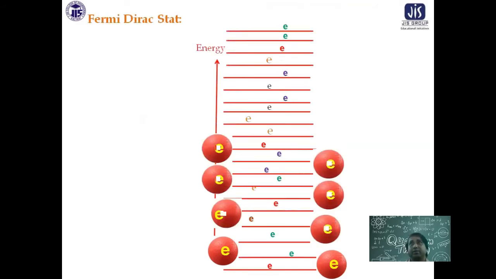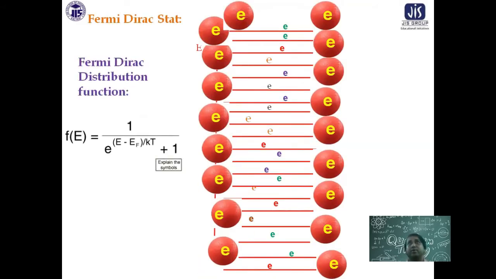Now the Fermi-Dirac distribution function is given by that formula. It has been deduced by them; I am only sharing it because the deduction is not in your course. It is 1 by 1 plus exponential of (E minus EF) by KT. E means energy, K means the Boltzmann constant, T is the temperature, so it depends on temperature. EF is called the Fermi energy level, and 1 is a number.